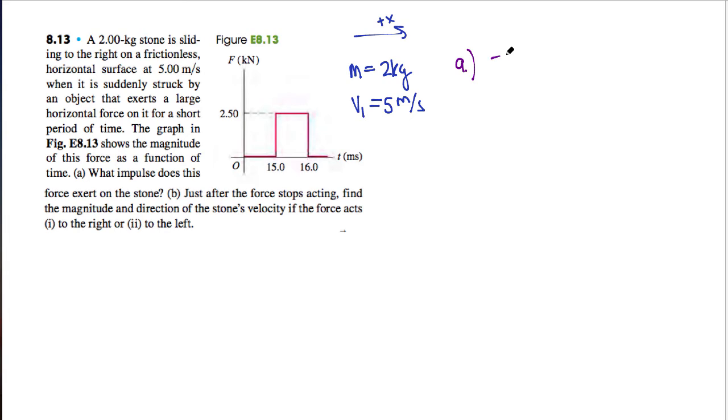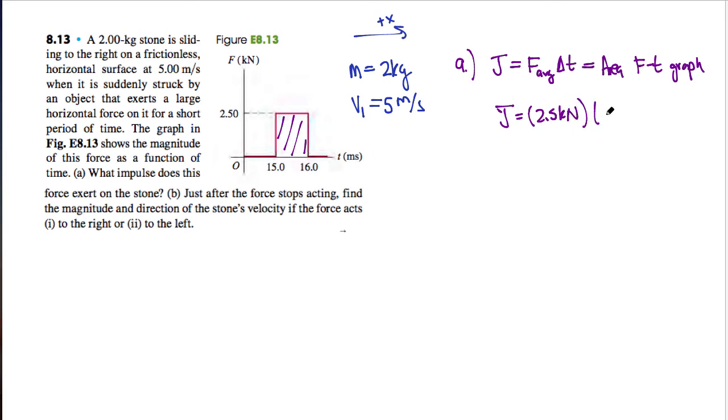So here I need to know that since impulse is equal to a force on average acting over a time interval, that would also be the area bounded in a force-time plot or graph. So here that area would be represented in this rectangle. So what is that area in this case? Well, that area would be my force, which is 2.5 kilonewtons, times my time interval, which is 16 minus 15, and that's milliseconds. So we have a little weird bit of units going on here.